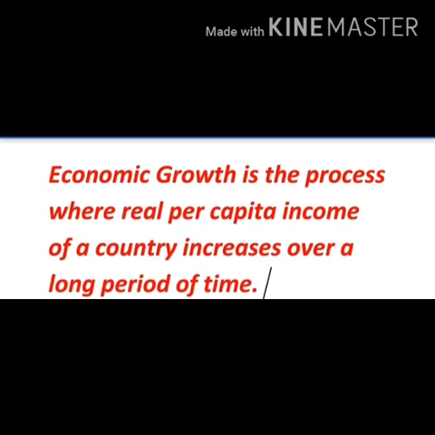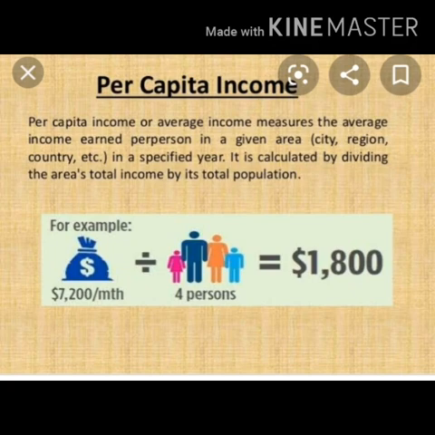All of you know what is per capita income. We have already done in chapter 2. So, per capita income is the average income of the normal residents of a country in a particular year. This means it is the income per head of population. So we can get this by dividing national income of a country by its total population. And over a long period of time means say 1 year or a particular year, we will find out the per capita income of a particular year.